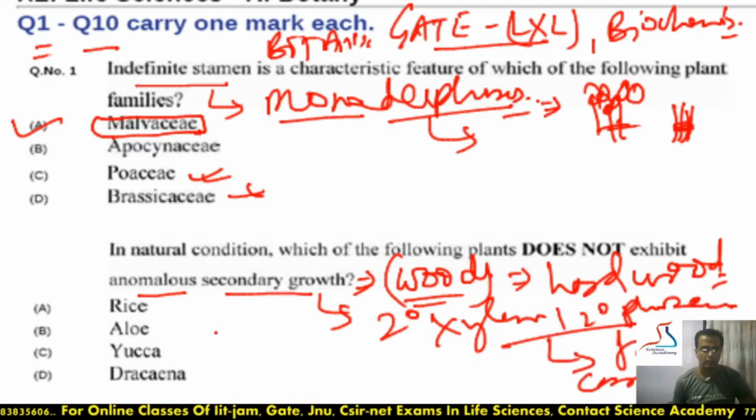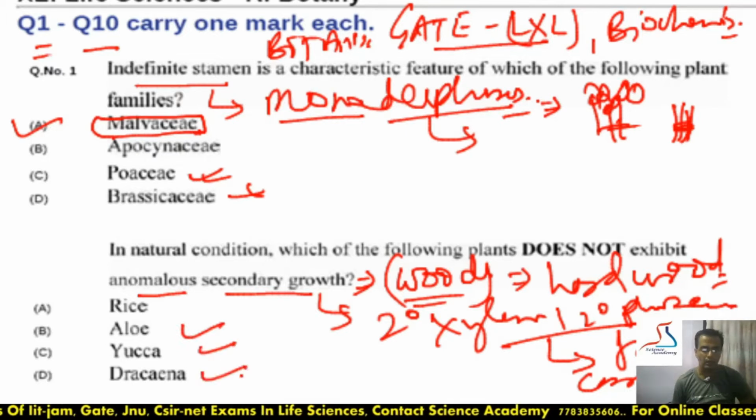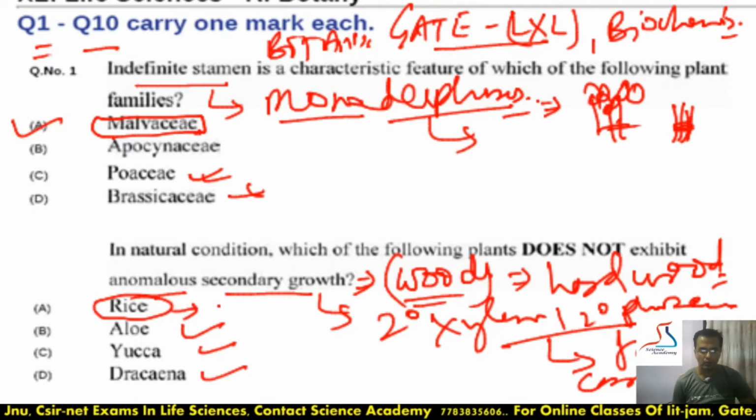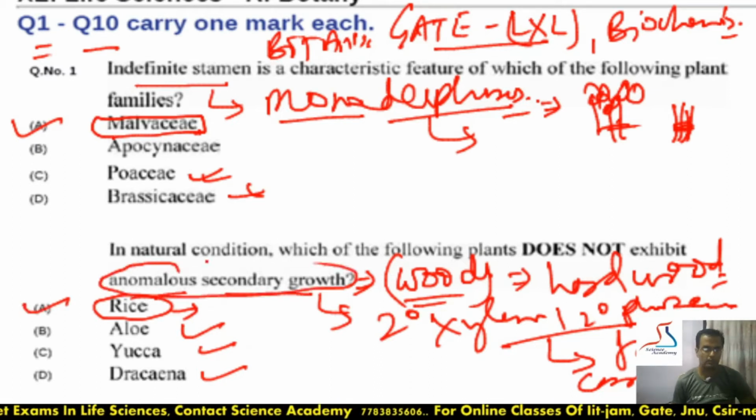That is mostly seen in perennial trees, which survive and grow and divide continuously for many years, and for their growth and support of their heavy weight they require heavy wood. So it is present in aloe, yucca and dracaena. But rice is a monocot and an annual plant, so there is no secondary growth. That will be the answer, because here it is asking for no anomalous secondary growth.